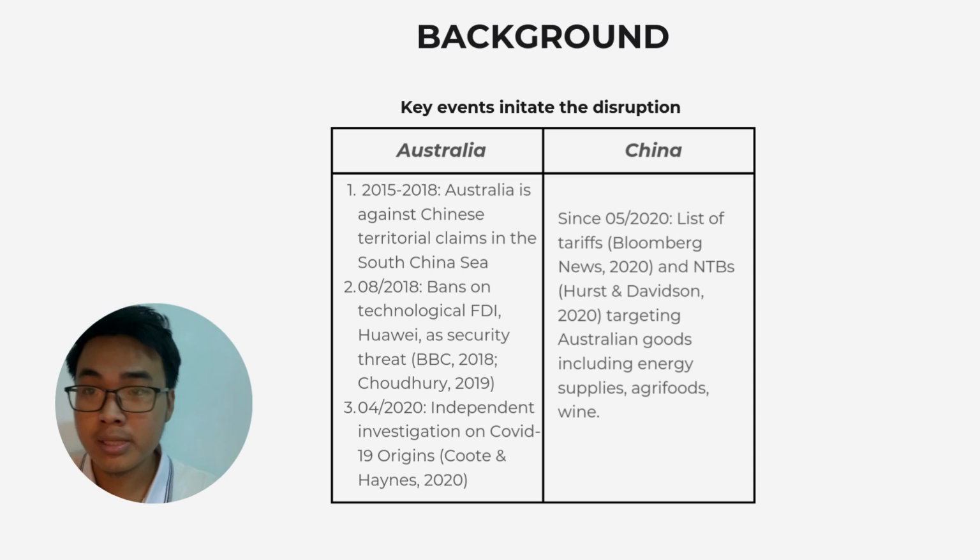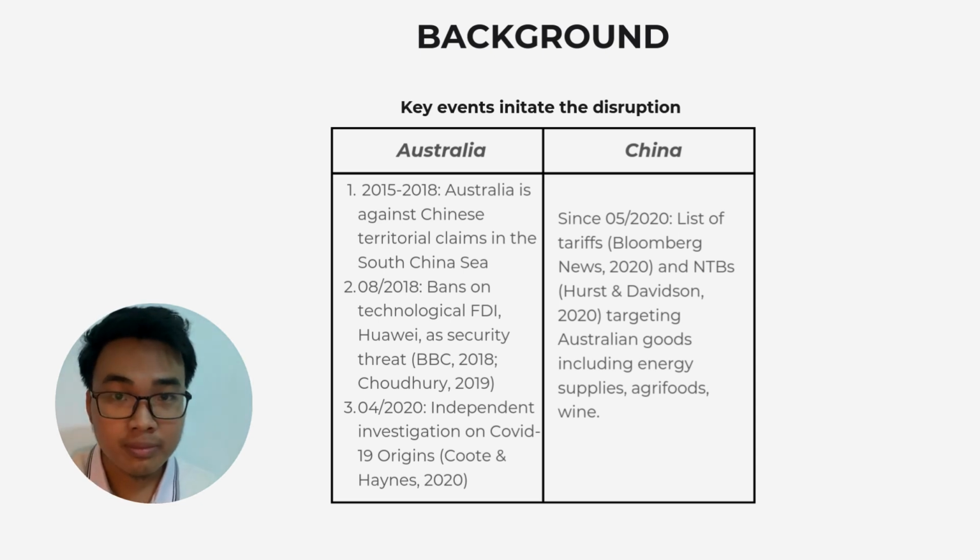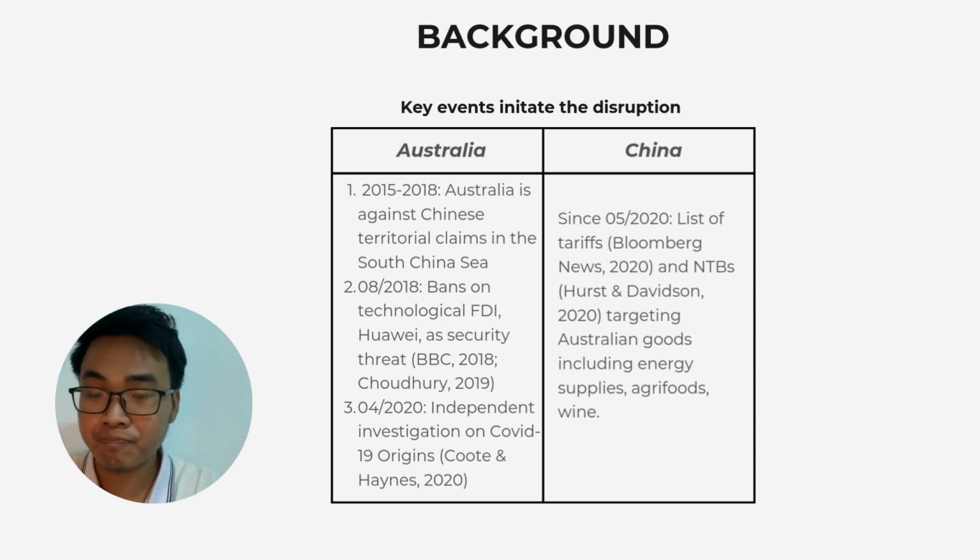China, on the other hand, started implementing a list of tariffs and non-tariff barriers targeting Australian goods such as energy supply, agri-food, and wine. This wide range of barriers will be discussed in depth below.